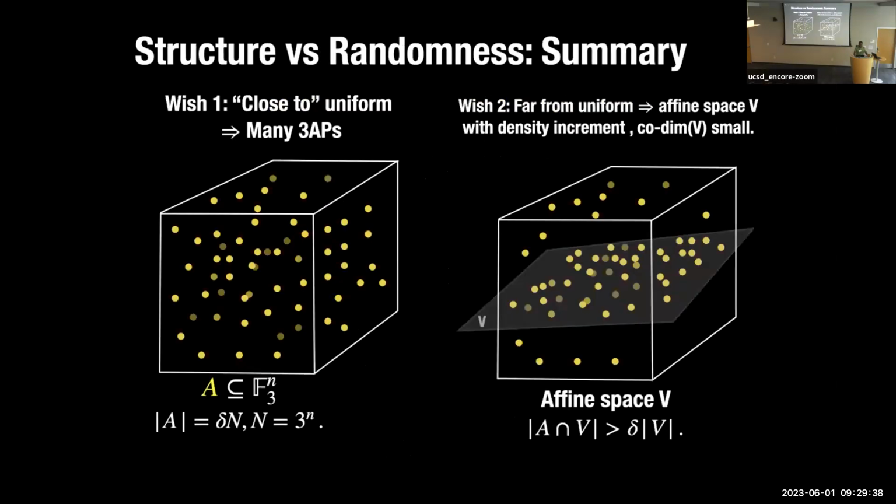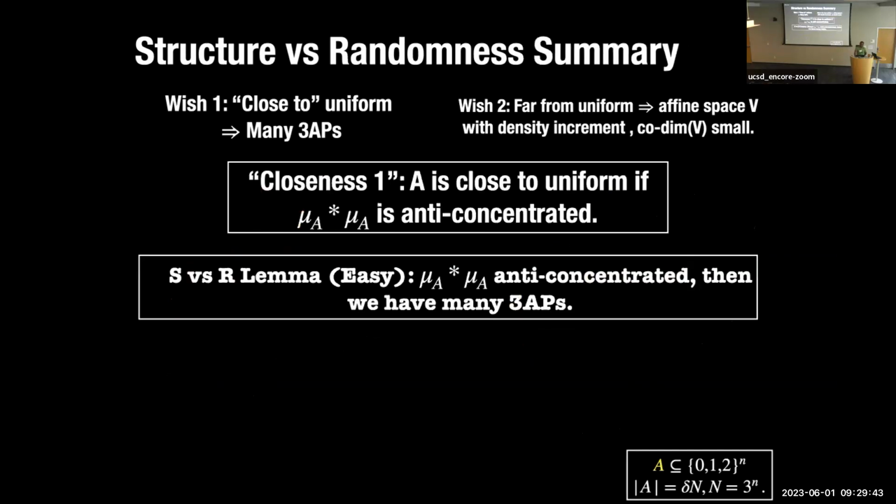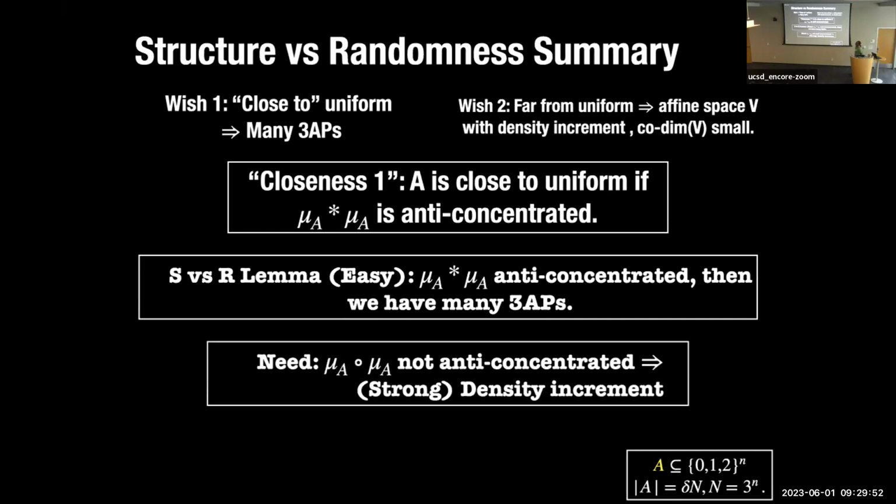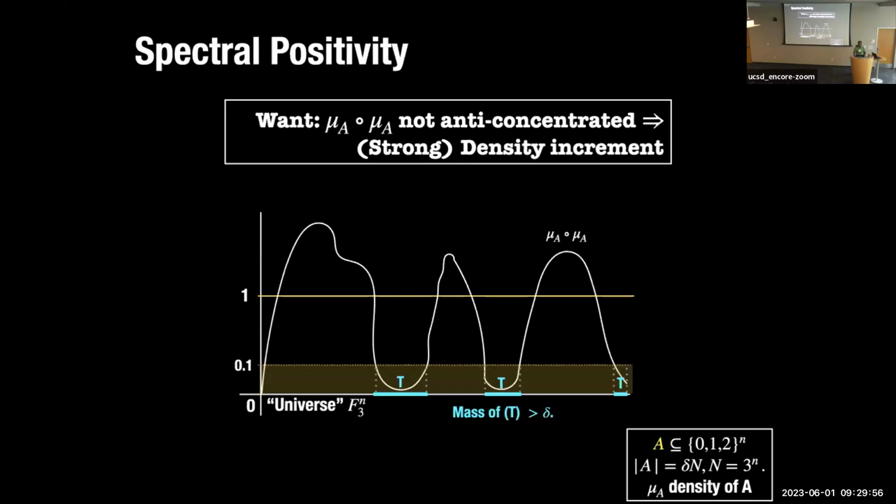Okay, so that's the first part. You have this divide that we are shooting for, and the closeness notion is this anti-concentration. Okay, so in the last minute, let me tell you why this anti-concentration notion is useful, and this is where spectral positivity comes in.